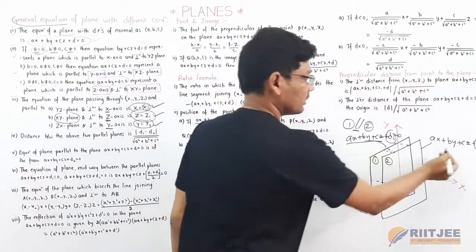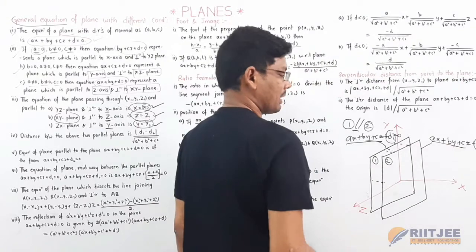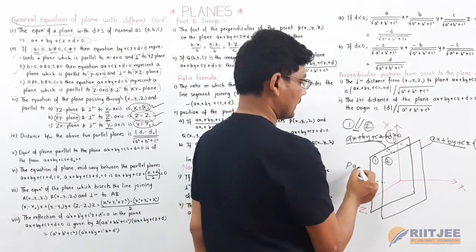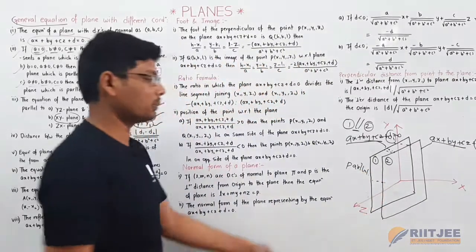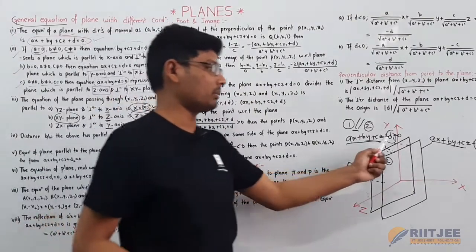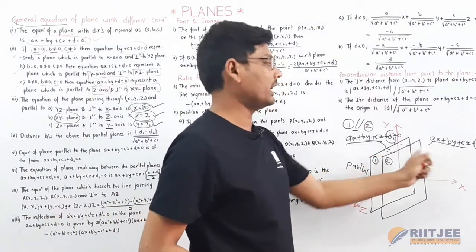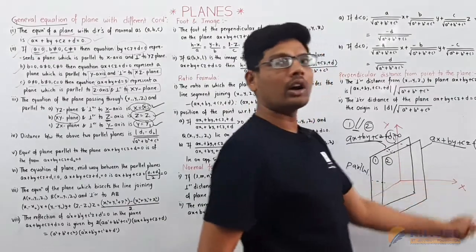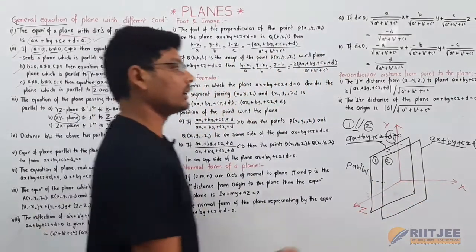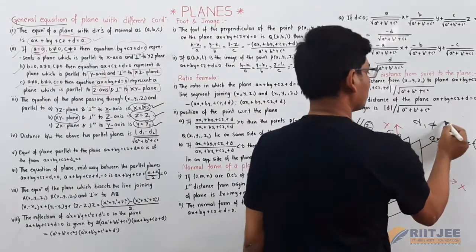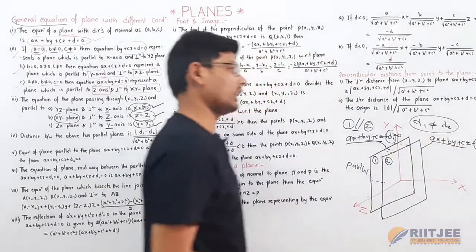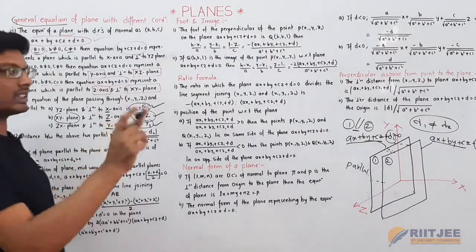Why? Because these two planes are parallel, the coefficients a, b, c are equal, so ax plus by plus cz is common to both equations. Only d1 and d2 are different, and d1 and d2 are not equal when the two planes are parallel.